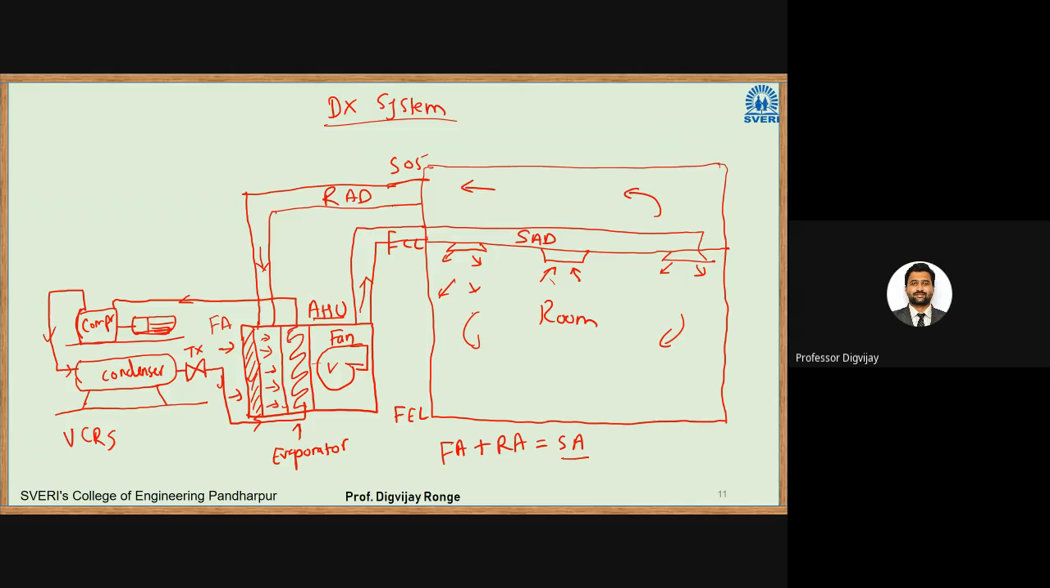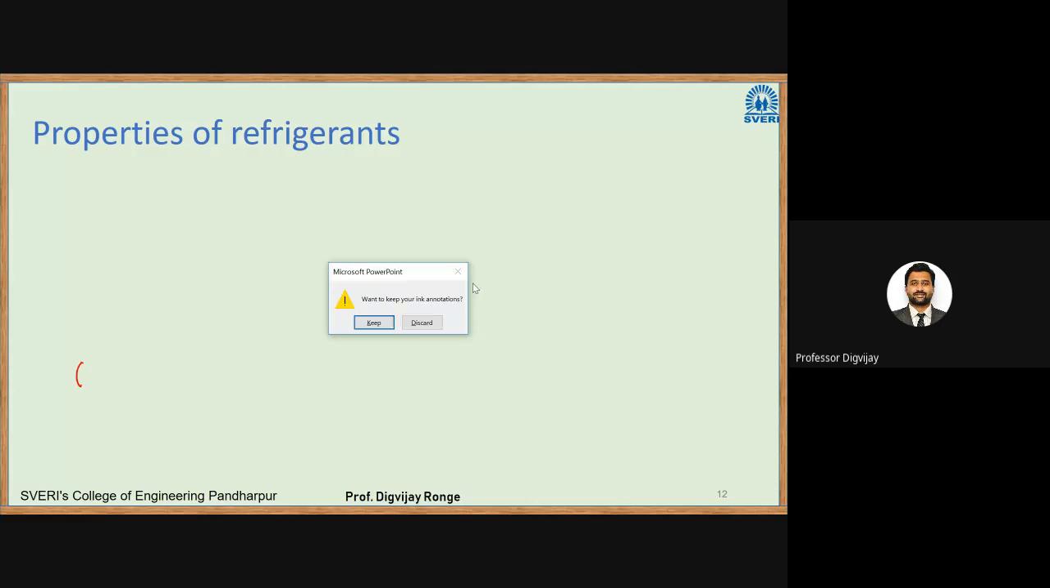But again, in that case, what happens? Once you open the door, outside air comes in. Then the heat load on the AC increases. Okay, so this is a DX system. I will go for the chilled water system. I will show you that also. So let me add one more slide here.